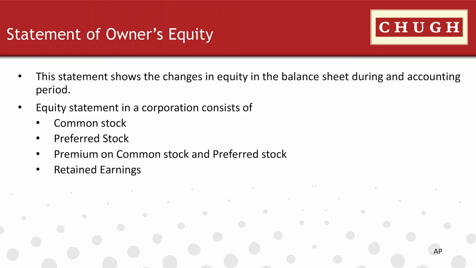Increases come from the issue of stock, like the owner's contribution, and from the company's profit during the year. Reductions come if the owners withdraw, if there is a dividend distribution, or due to a loss during the year. The equity statement in a corporation commonly consists of common stock, preferred stock, premium on common stock and preferred stock, and retained earnings balance.